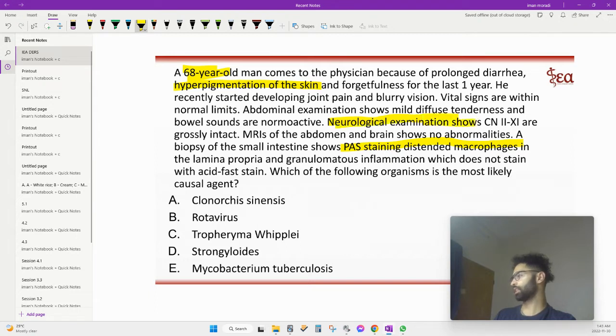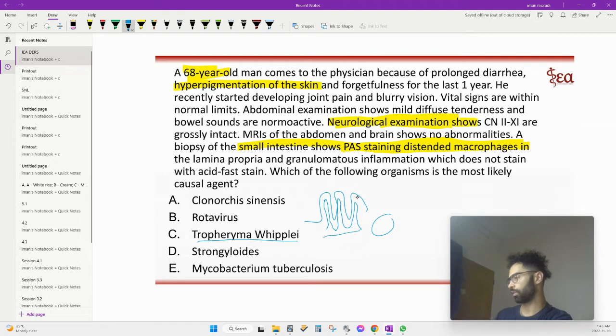I don't know why this guy has hyperpigmentation of skin, but it's not an ACTH question because a biopsy of the small intestine shows PAS staining distended macrophages. So it's the Whipple disease thing. Basically, this bacteria goes into the macrophages in the villi. And if you remember, in the villi there are these lacteals that are basically lymph, and they take all the fat that's getting absorbed.